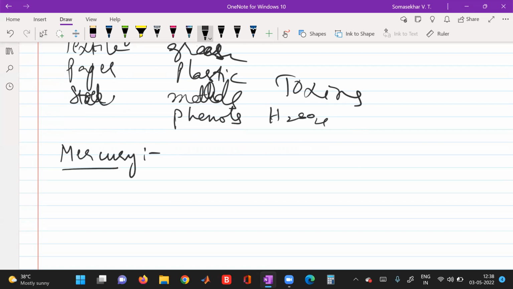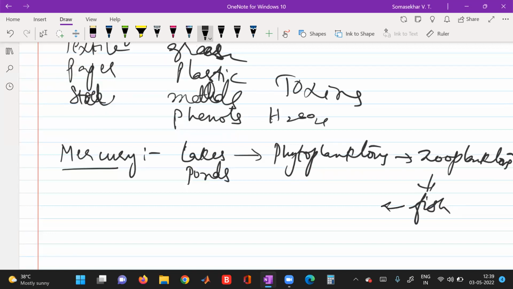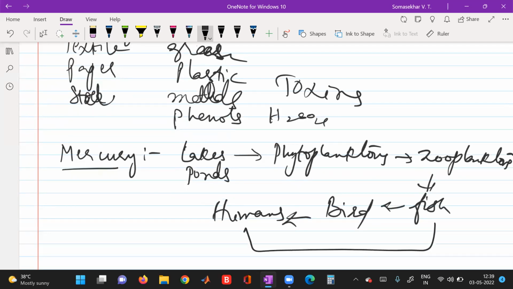When mercury is released into the water bodies, that is lakes and ponds, it will be taken up by phytoplanktons, from phytoplanktons to zooplanktons, from zooplanktons to fish, from fish to birds, from birds to humans, or fish is directly consumed by humans.